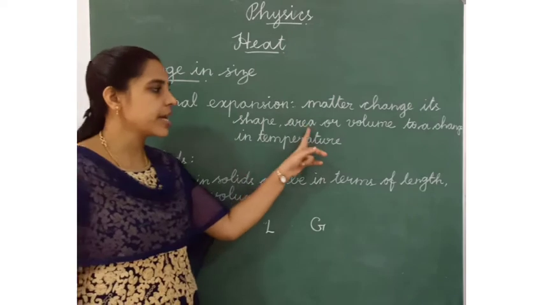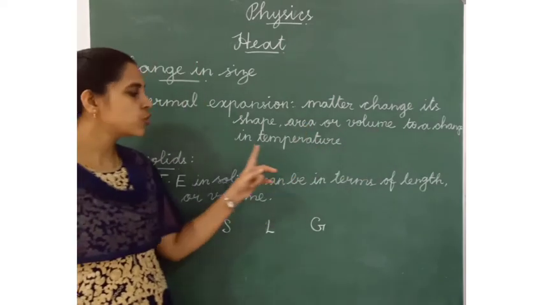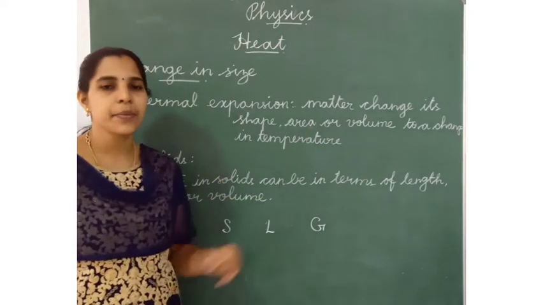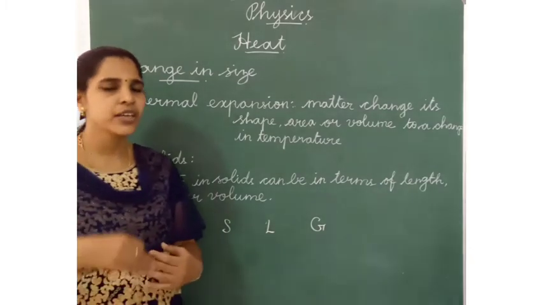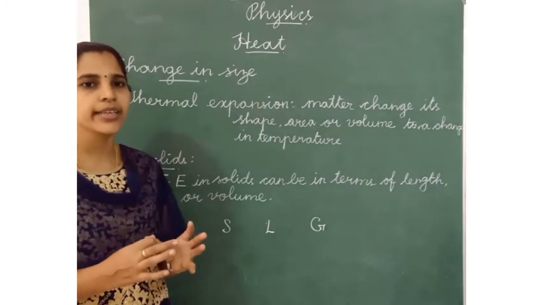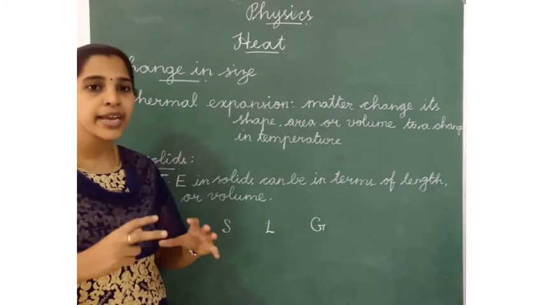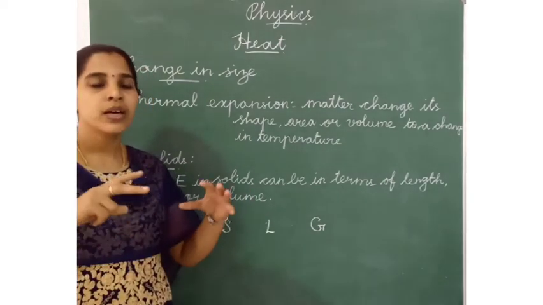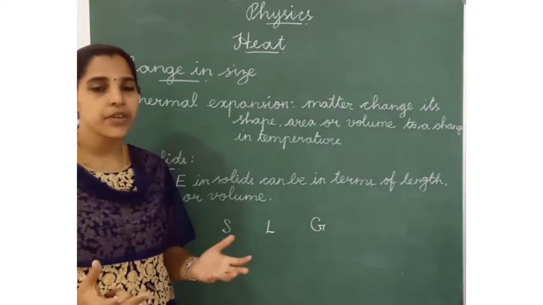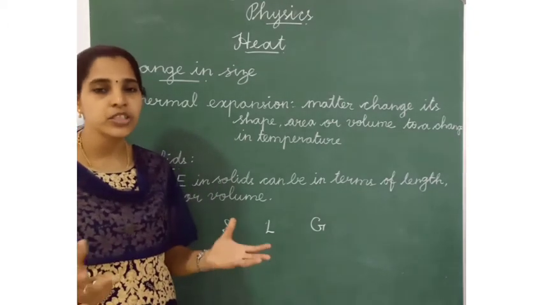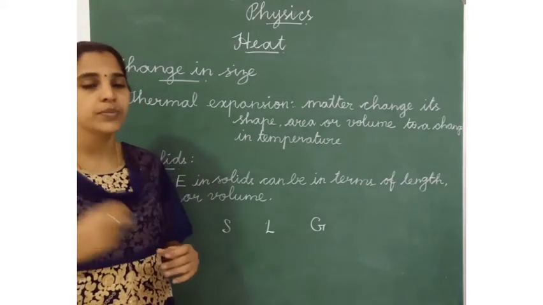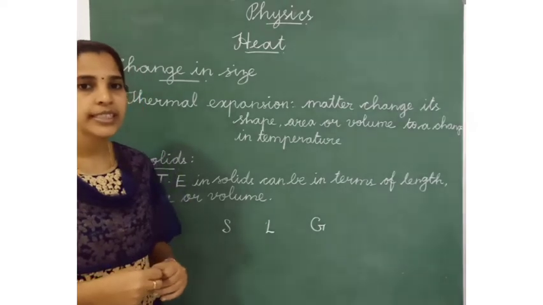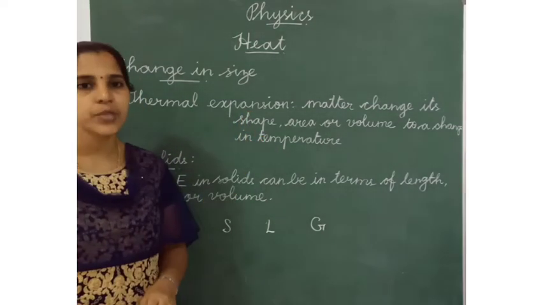So, shape, area or volume changes with a change in temperature. When we give heat to an object, the object expands, so the shape, area or volume of the object will change. That is called thermal expansion.